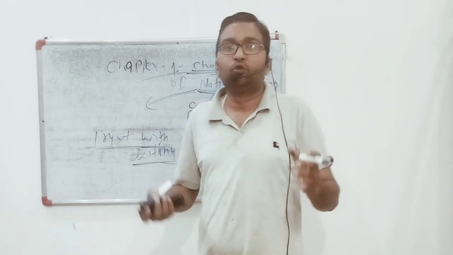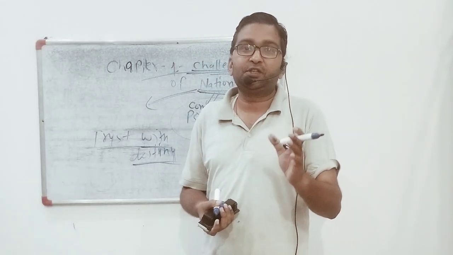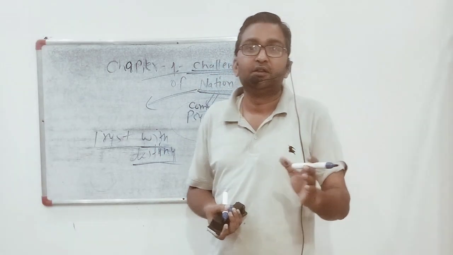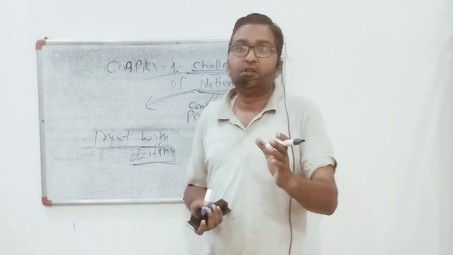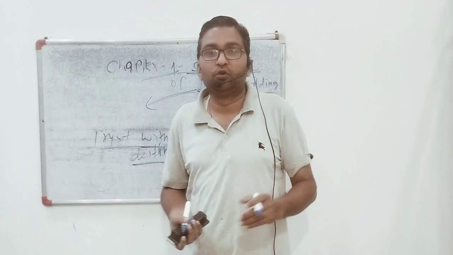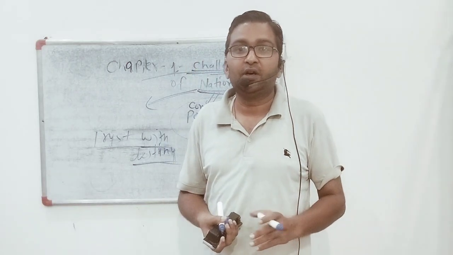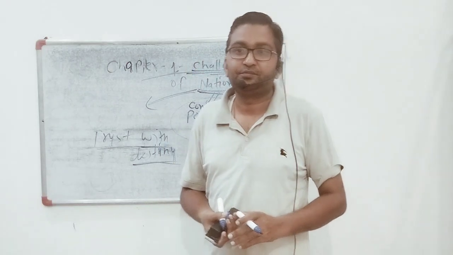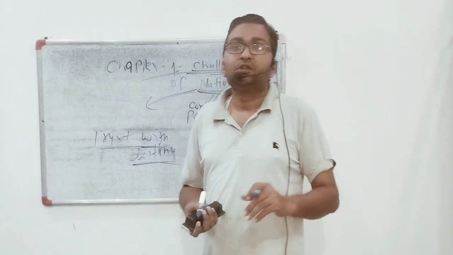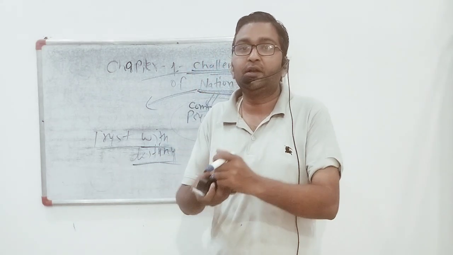Group B would be the Muslim majority states like Sindh, Balochistan, and Jammu and Kashmir. And Group C would comprise Assam and Punjab, sorry, Punjab and Bengal.